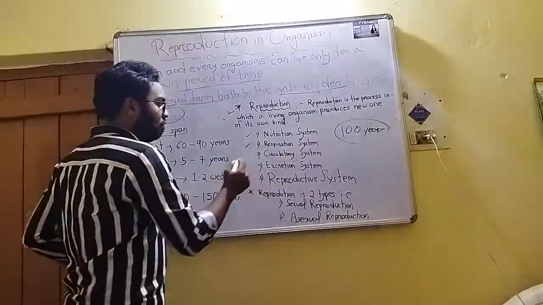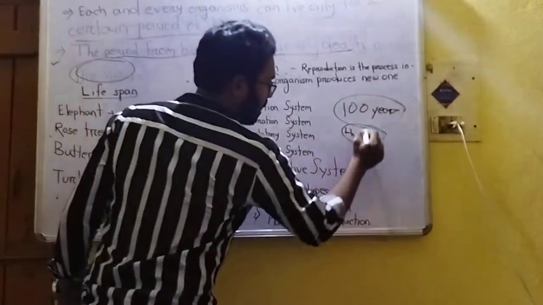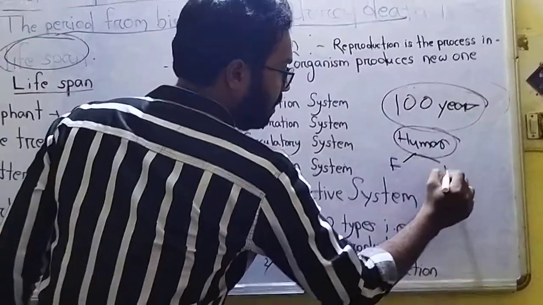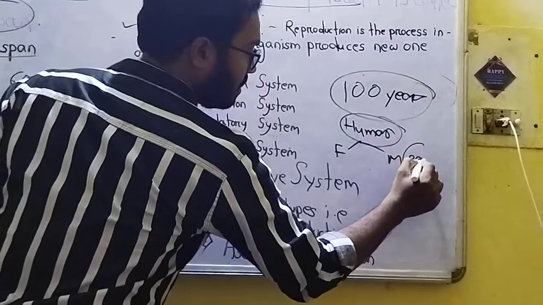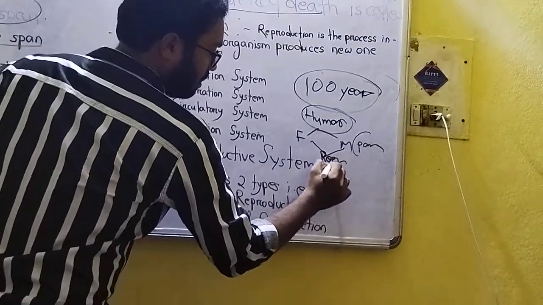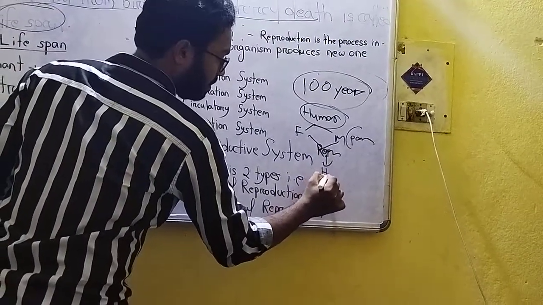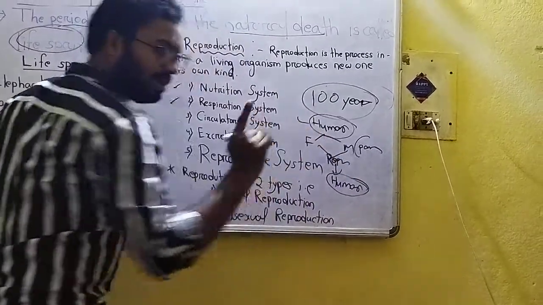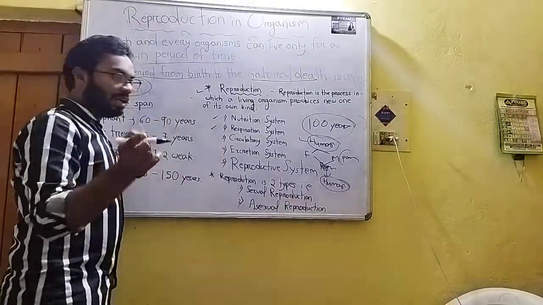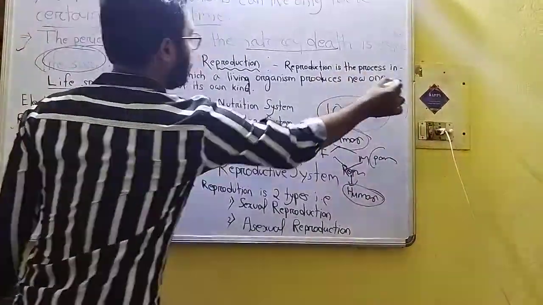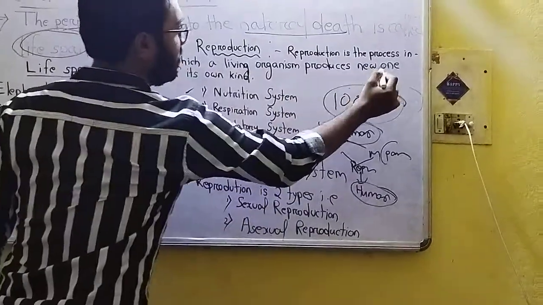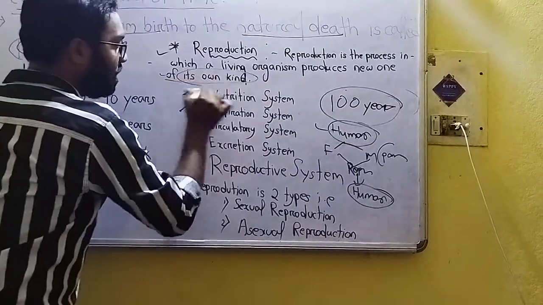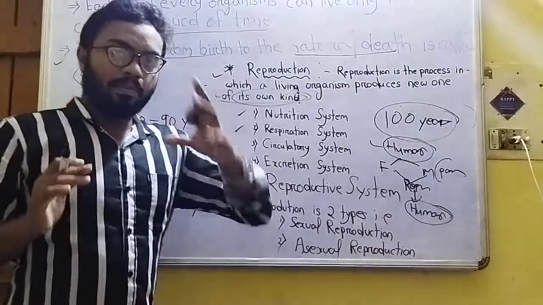It means we are human, and our parents, father and mother, after reproduction form a new human baby. Are you getting my points? I again repeat the definition: reproduction is the process in which a living organism produces new ones of its own kind, the same kind of baby.